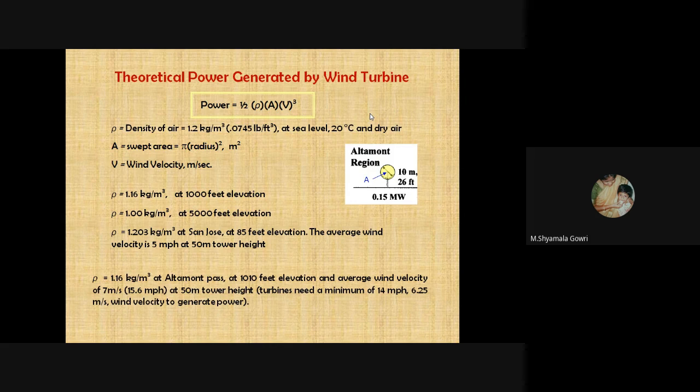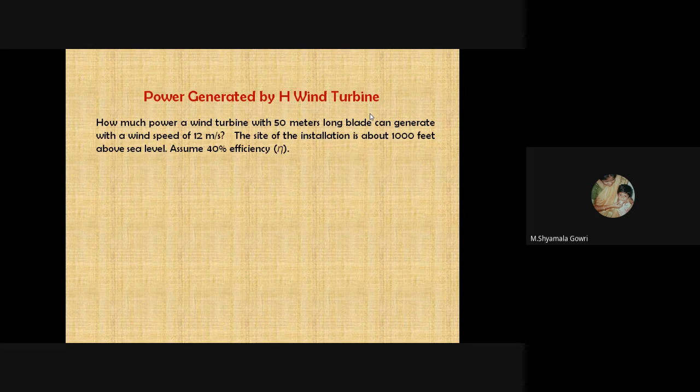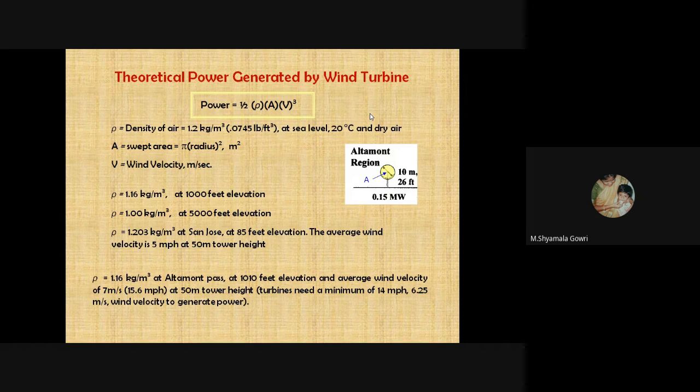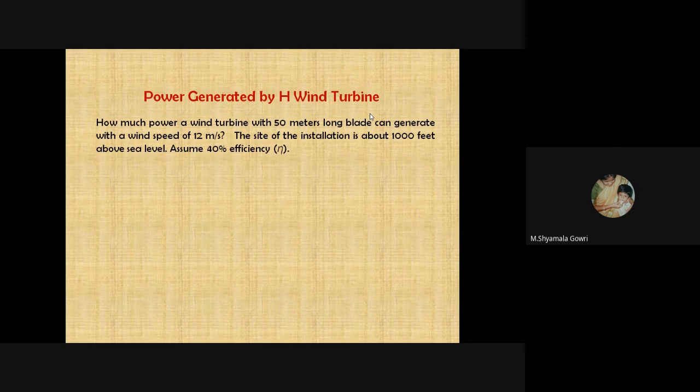So rho is equal to 1.16 kilogram per meter cubed at 1010 feet elevation. An average wind speed of 7 meters per second and a 50-meter tower height is normally preferred.